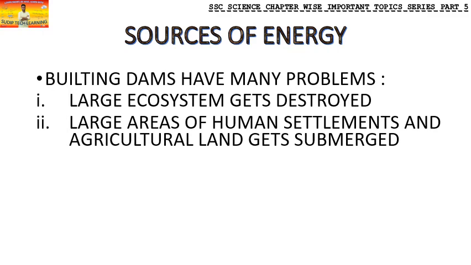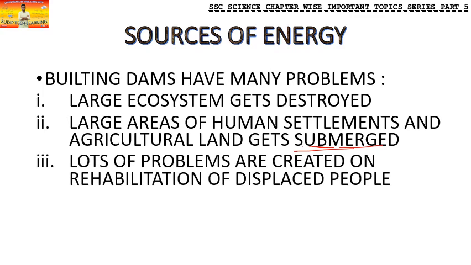Second thing, large areas of human settlements and agricultural land get submerged. In order to build such a big thing, you have to let go of some things like human settlements, which creates a lot of problems, and even the agricultural lands you have to give up, and they all get submerged. What is the meaning of submerged? Submerged means they go underwater. The dam comes up there, and all this goes underwater.